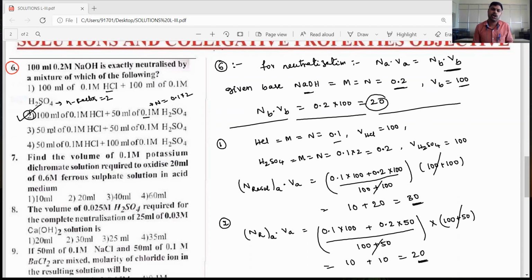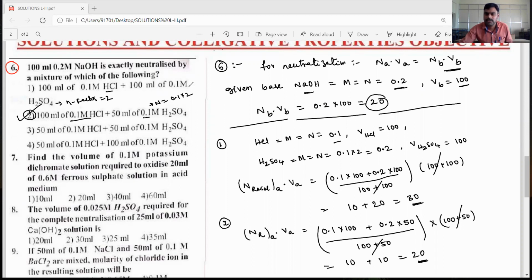In the same way, you have to check the third and fourth options also. Calculate the resultant normality of the acid mixture and its volume, and multiply. That value is not equal to 20; it will be either less than 20 or more than 20. So exactly 100 ml of 0.2 molar NaOH will be exactly neutralized by using 100 ml of 0.1 molar HCl plus 50 ml of 0.1 molar H2SO4.